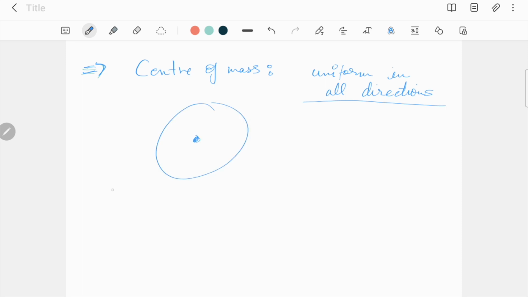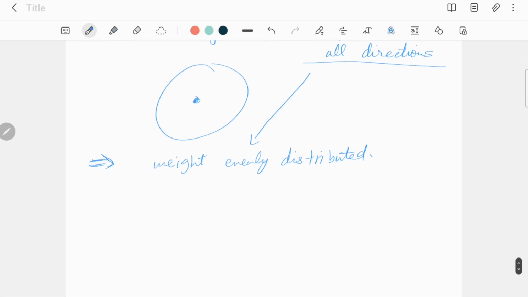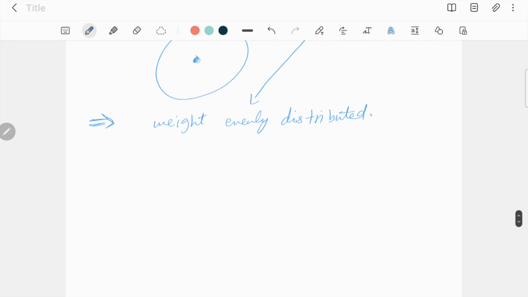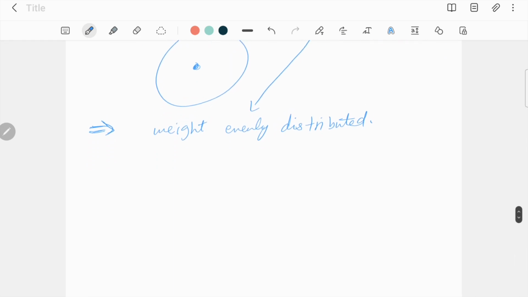Now, the center of gravity is somehow different in the sense that it is the point where weight is evenly distributed. Above we talked about mass, here weight is evenly distributed. Now, when you're in a uniform gravitational field, which I hope you will learn more about from our videos on gravitation, what a uniform gravitational field is, the center of mass and center of weight would pretty much be the same. However, things are different when you're not in a uniform gravitational field.